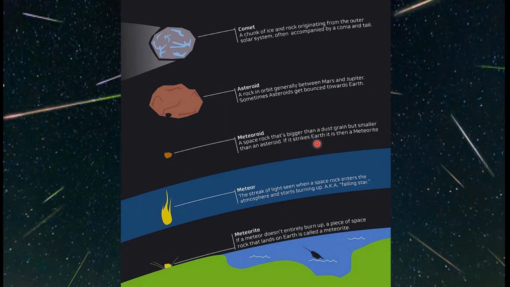If it strikes Earth, it is then a meteorite. Meteor, the streak of light seen when a space rock enters the atmosphere and starts burning up. And we often call it as shooting star or falling star. Meteorite, if a meteor does not entirely burn up, a piece of space rock that lands on the Earth is called a meteorite. Hope now you understand the terms comet, asteroid, meteor and meteorite.